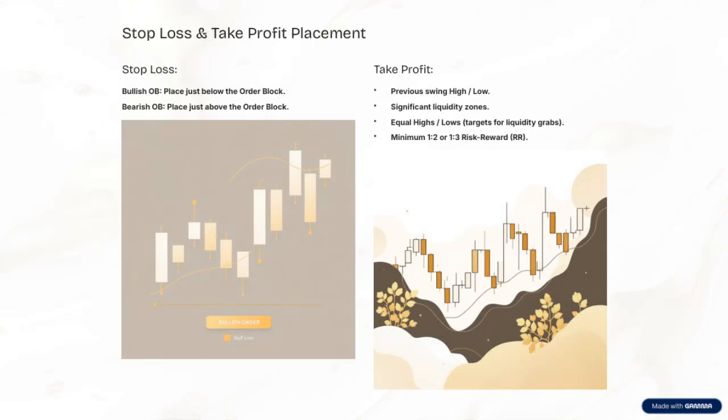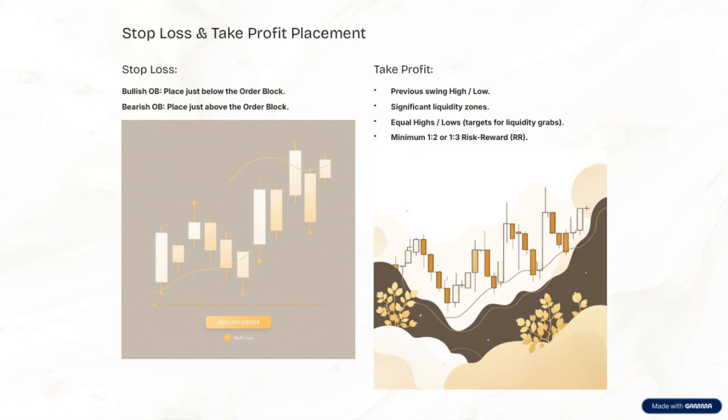All right, let's wrap things up with some key points on risk management and trade placement. First, it's important to aim for a minimum risk-reward ratio of at least 1 to 2, or even 1 to 3 if possible. This means your potential reward should significantly outweigh your risk, helping to ensure your overall profitability.